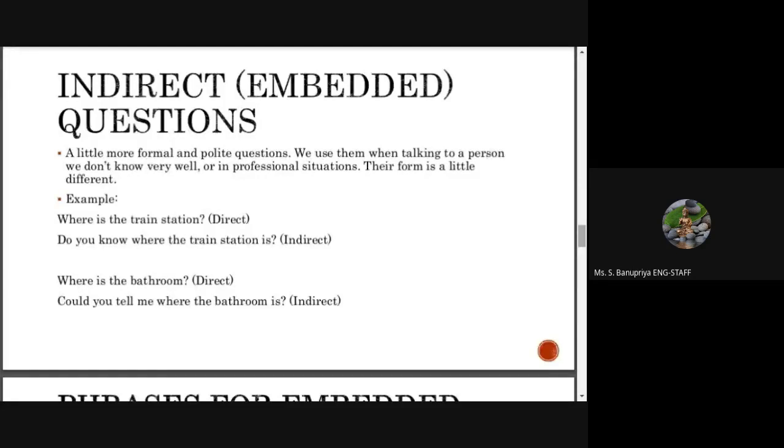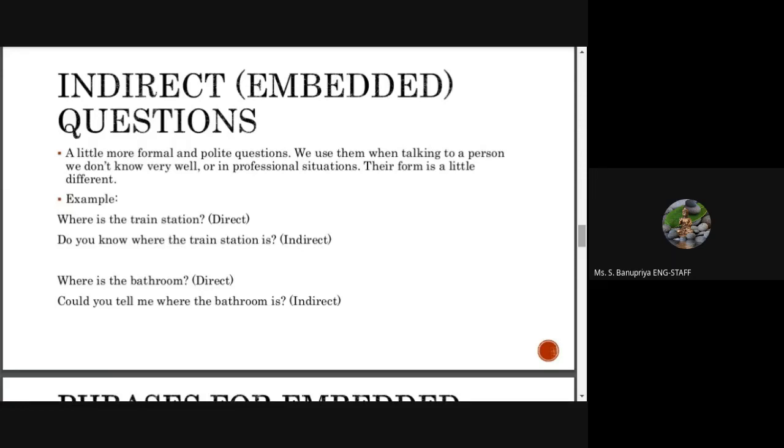A little more formal and polite questions. We use them when talking to a person we don't know very well, or in professional situations. Their form is a little different. Okay. We can ask a question directly to someone, or we can ask them in an indirect manner.